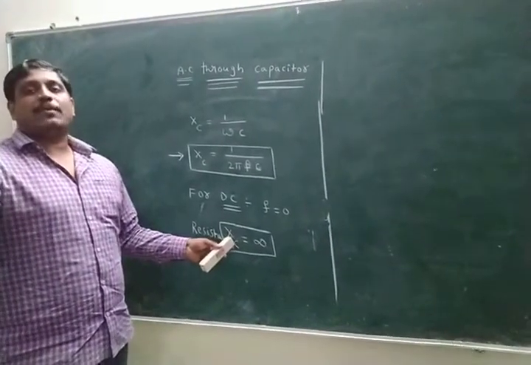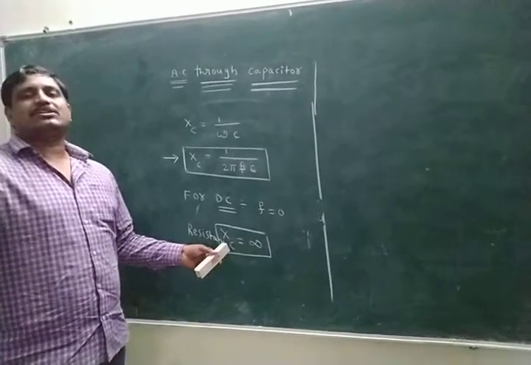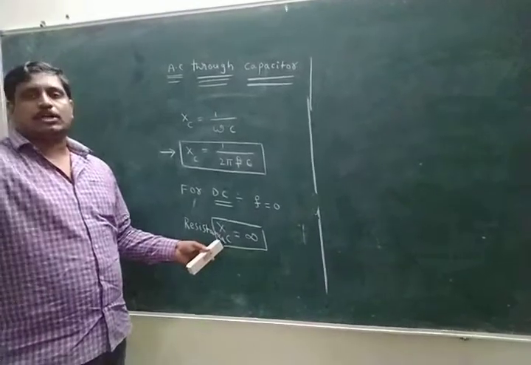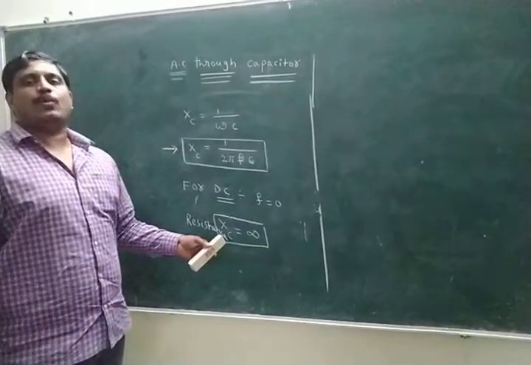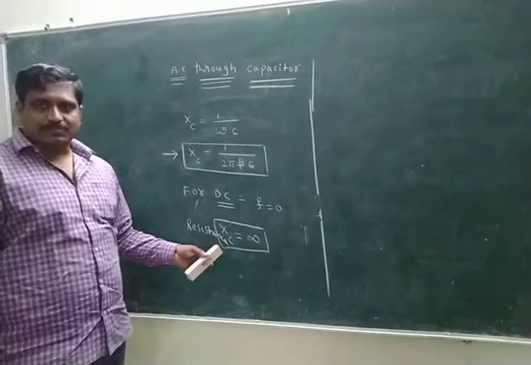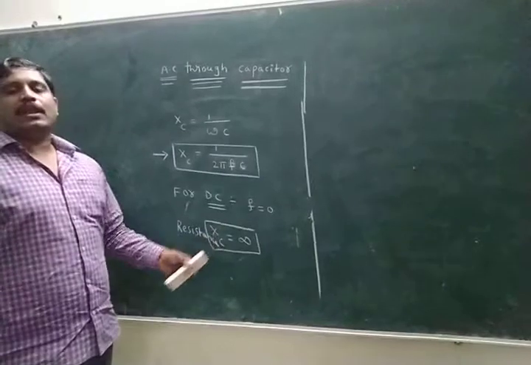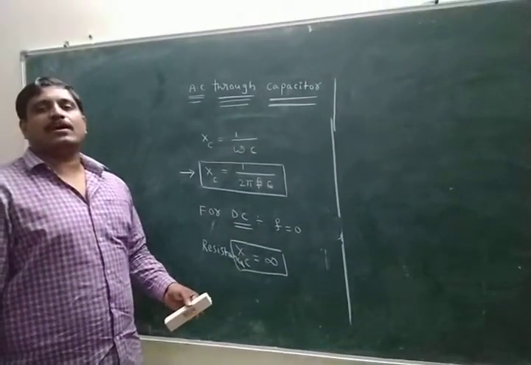Simply, the capacitor allows only AC, alternating current. The capacitor does not work for DC.